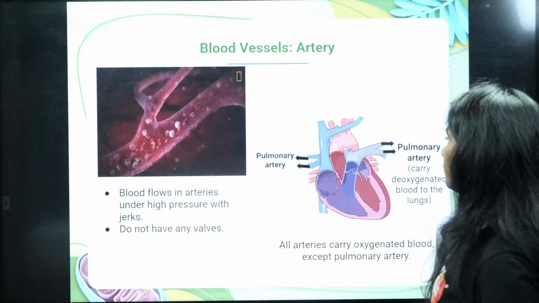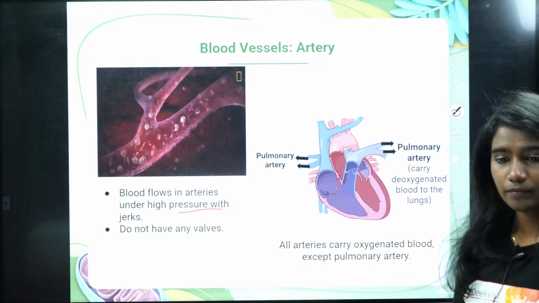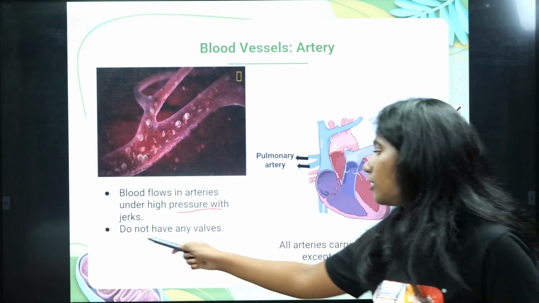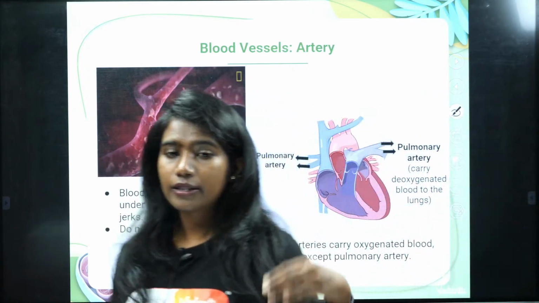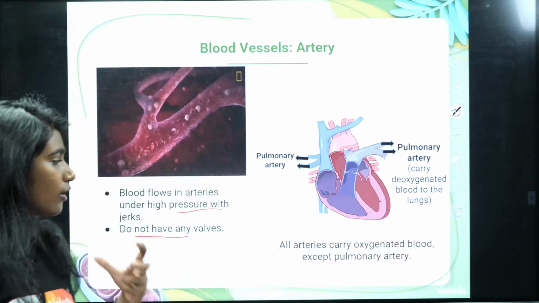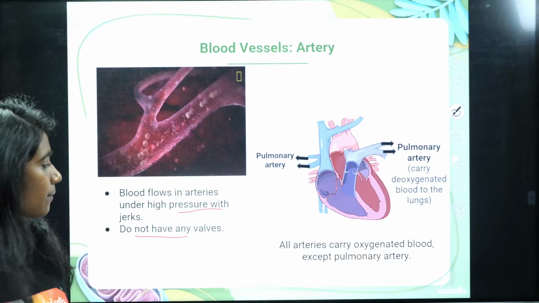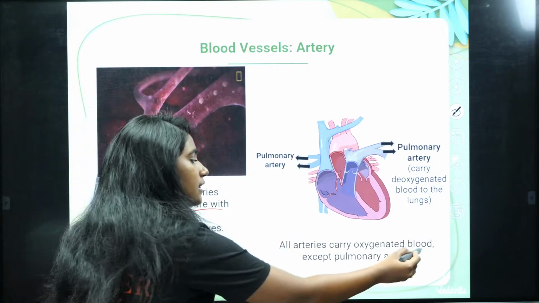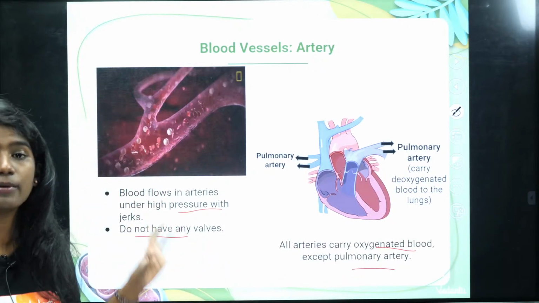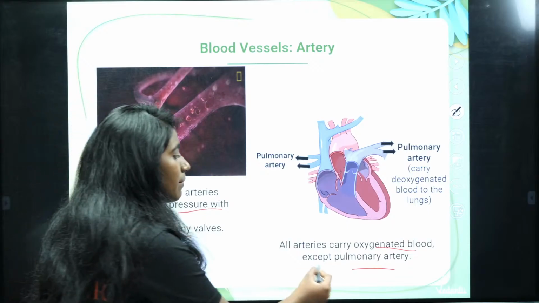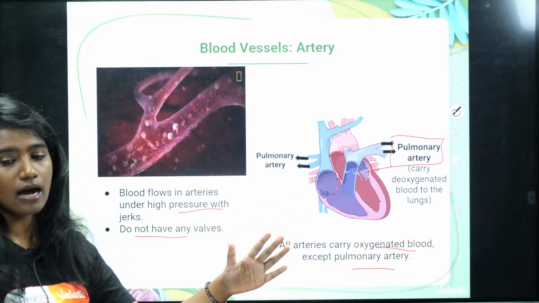Okay, clear with that? Fine. Blood flows in the artery with high pressure and with a jerk, because the heart keeps on pumping. Because they are pumped with high pressure, they flow in one direction only. That's why they don't require valves, whereas to tolerate that pressure, the walls are thick. Artery carries oxygenated blood except the pulmonary artery. All the arteries carry oxygenated blood away from the heart. Like I told you, only the pulmonary artery carries deoxygenated blood away from the heart to the lungs.